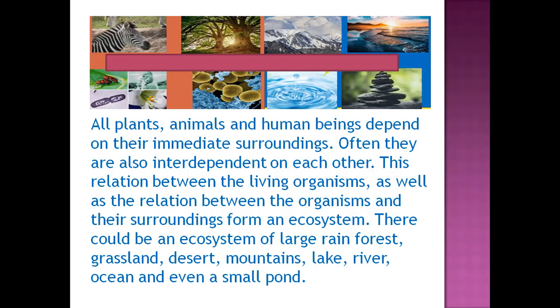As well, we also have a relationship with the surrounding areas like rain, forest, grassland, desert, mountain, lake, rivers, ocean. So many things are there, and with all these we have interrelation. Like you see, from the mountain we get glacier. From that glacier, when it melts, it forms the rivers. These rivers come down and give us fertile land. It is useful for agriculture.